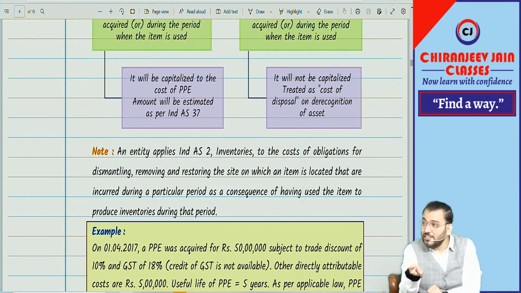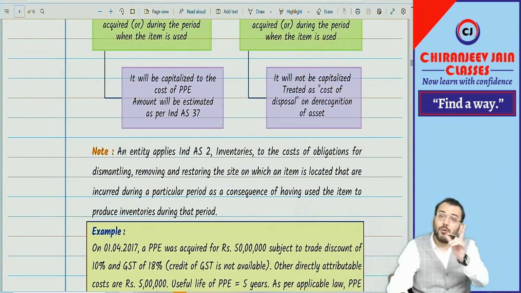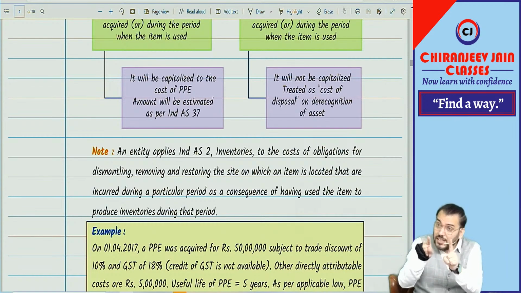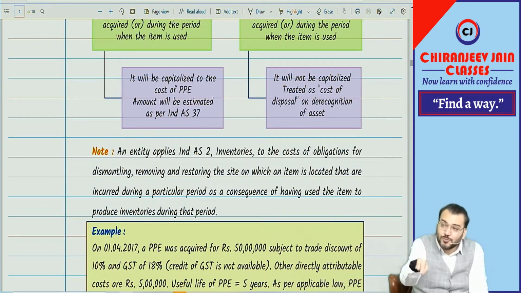Are you getting? So this is the initial estimated cost we need to find out, because this alteration needs to be demolished. So there is some demolition cost, but this demolition cost is required for the protection of property, plant and equipment. Therefore, can I say that the initial estimate cost of removing or dismantling or restoring the site on which it has been located will be added to the cost price of inventory.